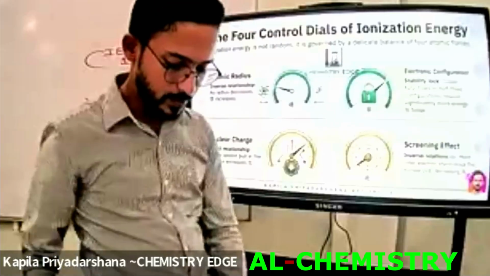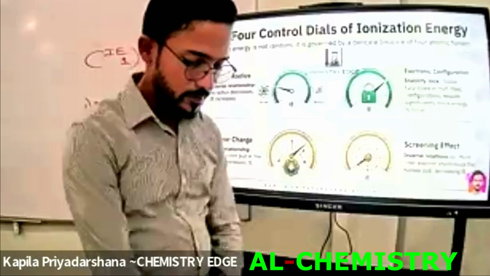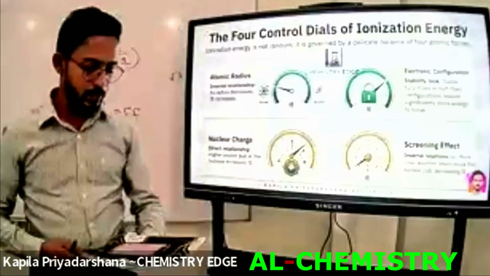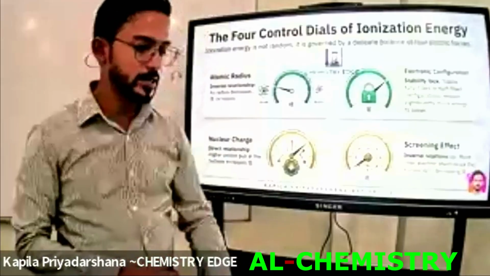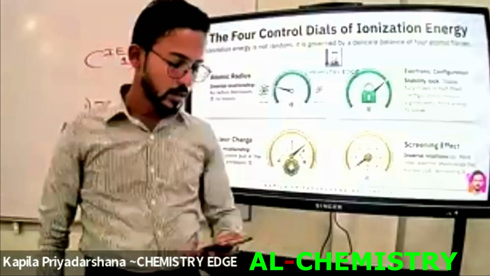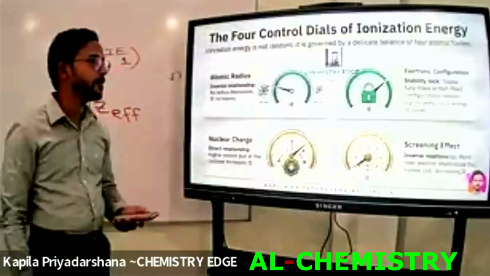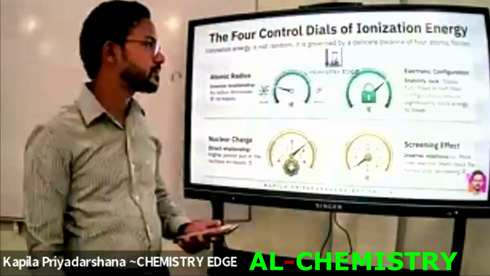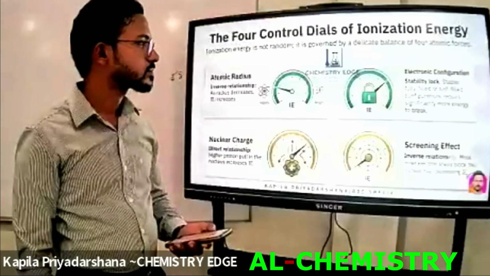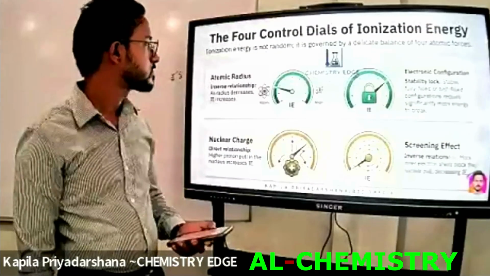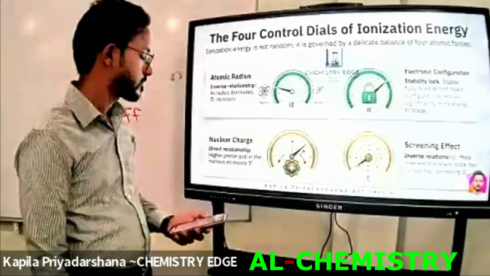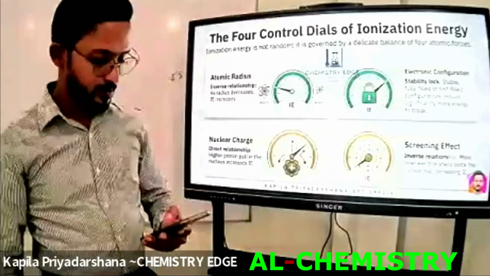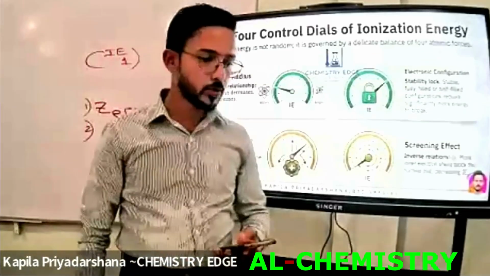Write down the first one. We know the main factors are, the first one is atomic radius. The second one is electronic configuration.